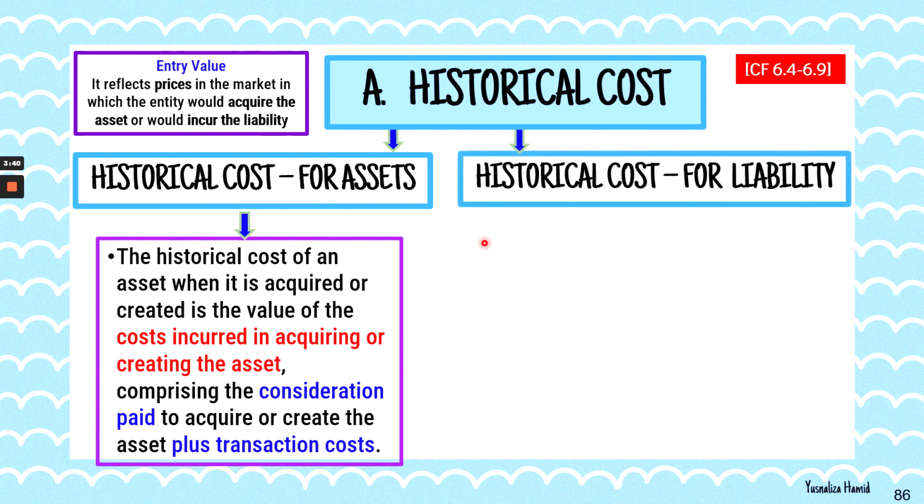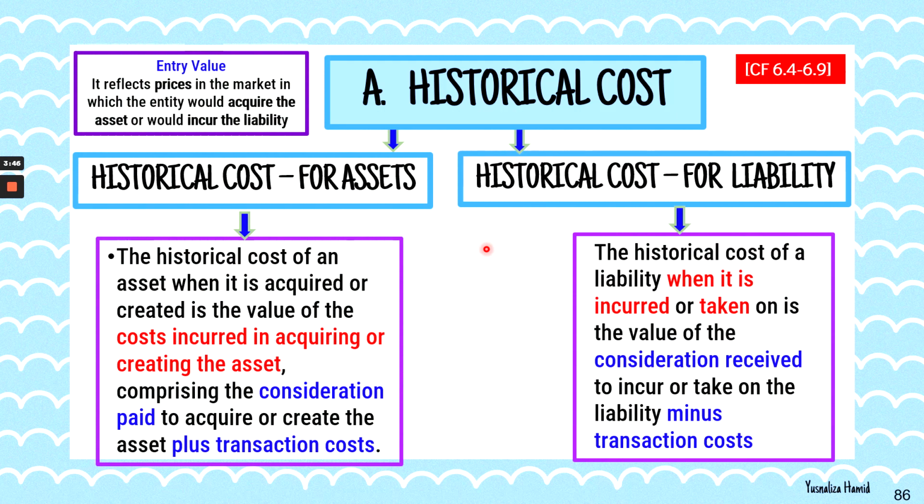Historical cost for liability is discussed separately. Historical cost of a liability is when the liability is incurred. Let's say you took a loan 5 years ago. The value of the consideration received 5 years ago that you have to incur or take on together with the liability, minus the transaction cost, is the historical cost for liability.